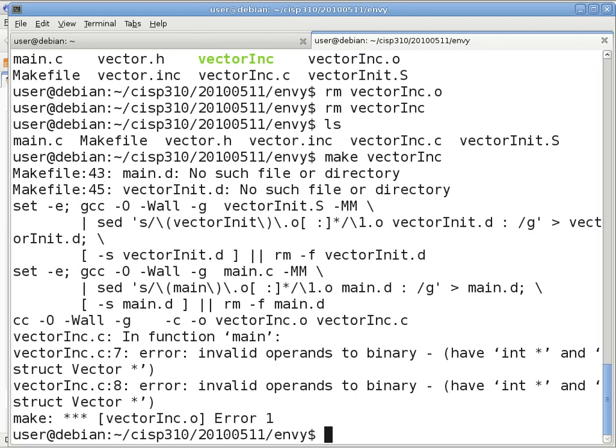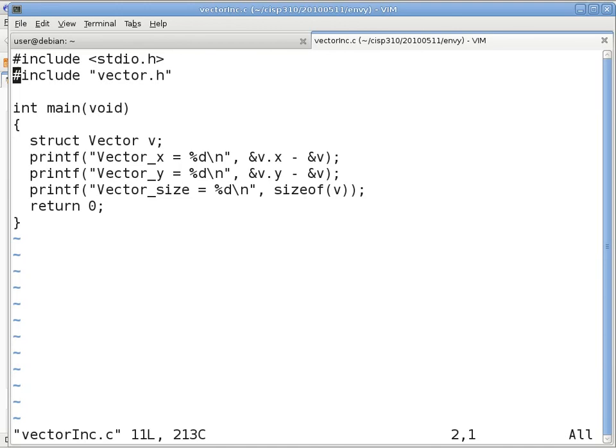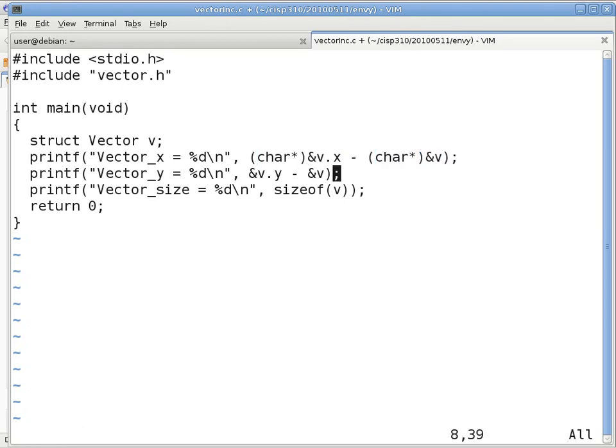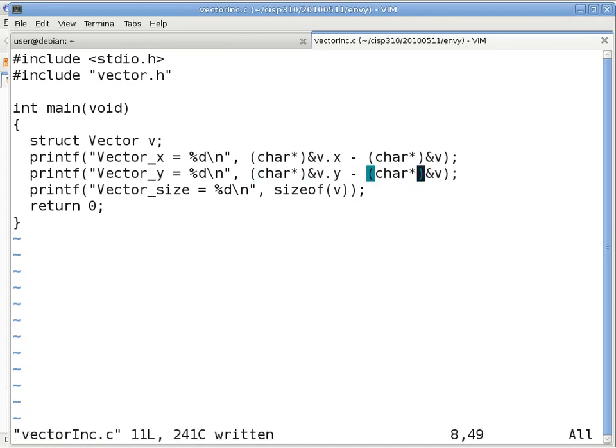Right. So the program is not even compiling at this point. So you have to fix that first. That's a pretty easy one to fix. So you go to vectorinc.c, and then the way to fix it is simply to cast everything to char pointers. So we have char pointer here, char pointer here, char pointer here, and char pointer here.